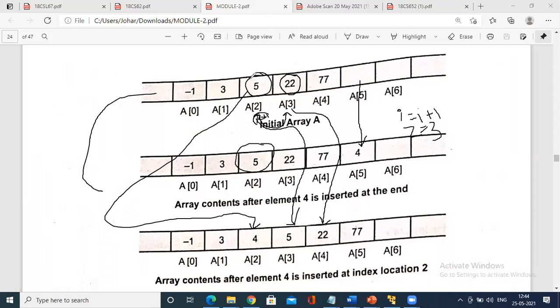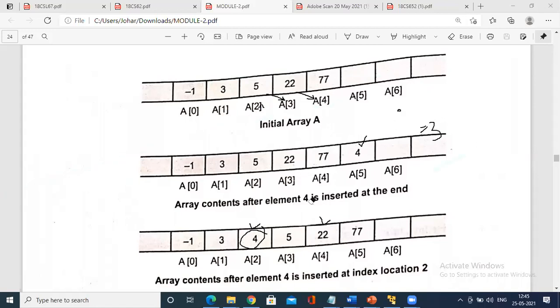See, I have shifted a of 2. A of 2 will be shifted to the next memory. So what happens? 5 will be shifted. Shifting does not simply mean shifting 2 plus 1. When you shift 2 plus 1, what is 2 plus 1? It is 3. So the value will be shifted to a of 3, right? The value of memory of a of 3 will be shifted to a of 4. And in between all, you will simply add to the memory of a of 2 the 4. So this I had explained once.